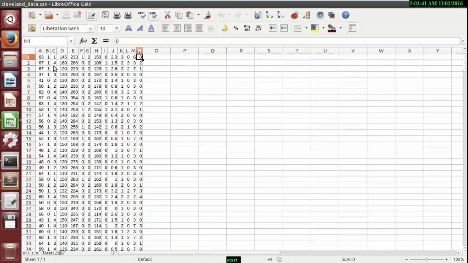Meanwhile, another person's age is around 67, with low physical activity, and so on. And finally we can say the person is closer to a disease person. It has level 2, close to heart disease. So we can see that with the help of these attributes, we are able to predict whether a person has the disease or not. The value n represents the indicator.